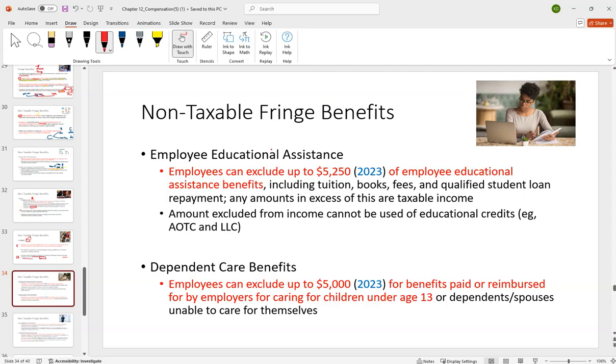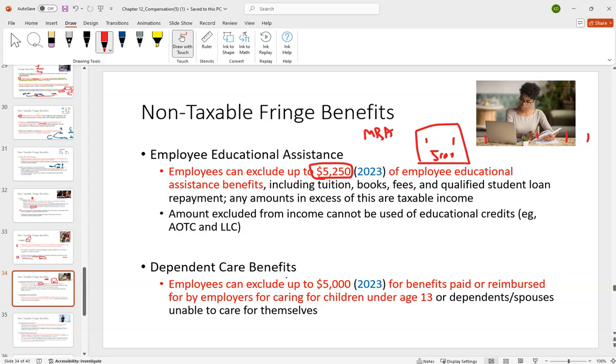Other ones here are employee educational assistance. You can see roughly up to $5,000 you can exclude from income on this. Typical framework: maybe your employer offers this benefit, you're doing your MBA, you get one class a semester. This year they paid $5,000 for my tuition, I don't have to include that as income, and I'll get an MBA out of this. This is typical if you work at a bank or somewhere and you're getting a grad degree, one class at a time. This is leveraged very commonly there.